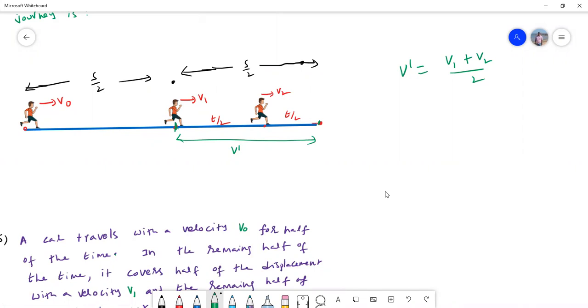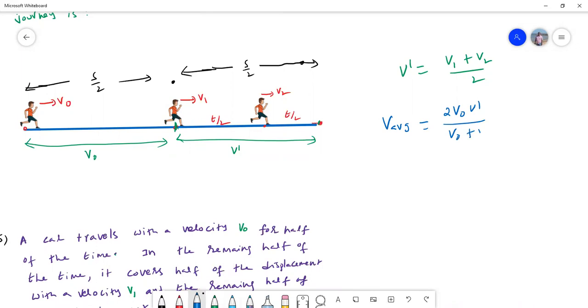Now take this situation. Half the displacement, velocity v0; half the displacement, velocity v dash. When the displacements are equal, what is the average velocity? V average is 2v1 v2 by v1 plus v2. What is v1? v0. What is v2? v dash.